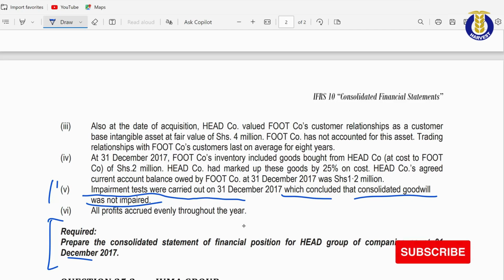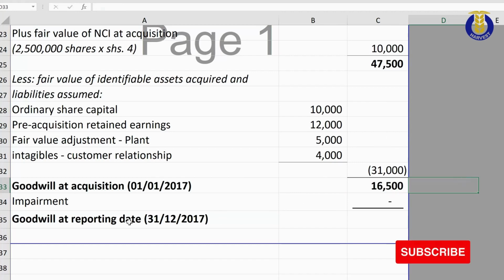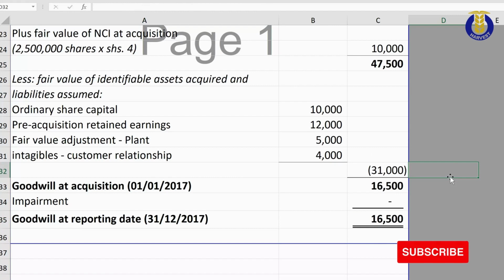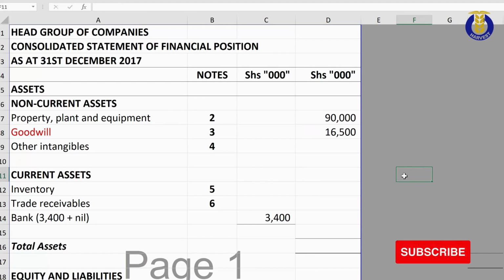So in those circumstances, goodwill impairment is 0, so I come back here and include my 0 there, and therefore the goodwill at reporting date 31st of December 2017 is 16,500,000. I then bring my goodwill 16,500,000.